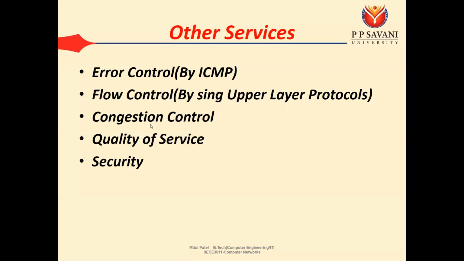The third one is congestion control. Suppose a lot of data comes into your network at once, then it will create congestion, and if there is congestion, then your packets are going to be lost. For example, if many people in your classroom start talking at once, a lot of data gets collected, and it may be possible that no one is able to listen.